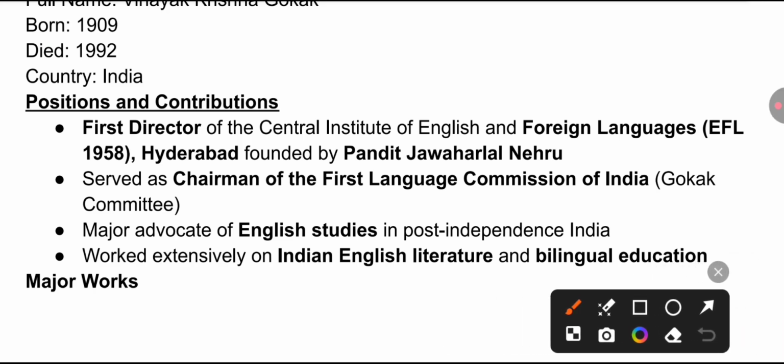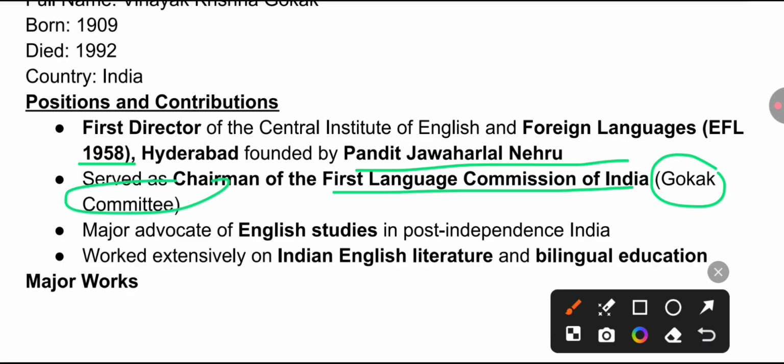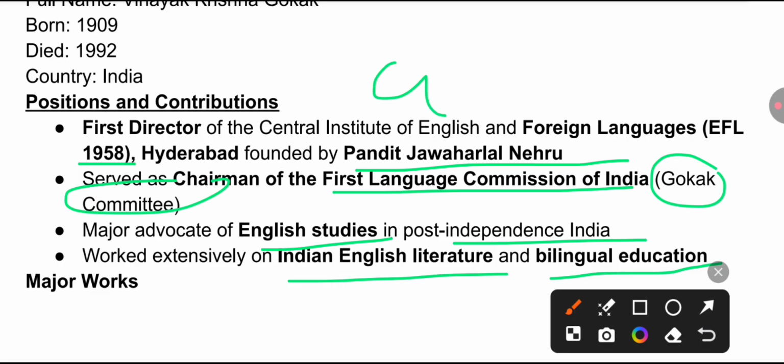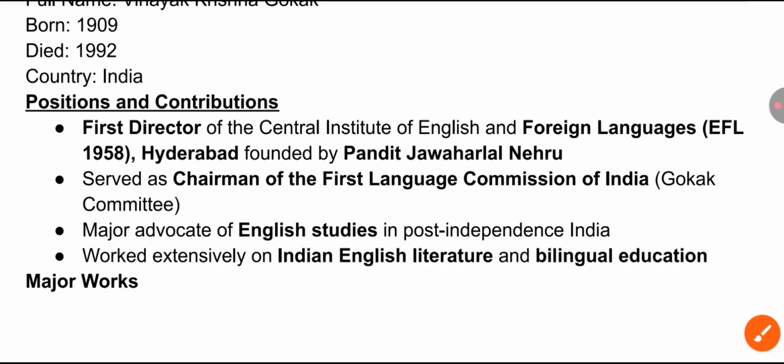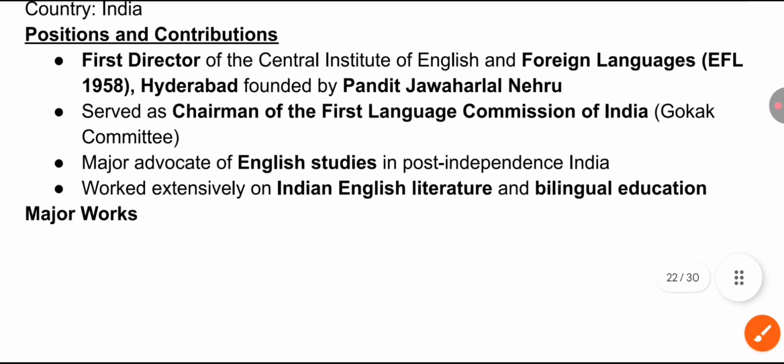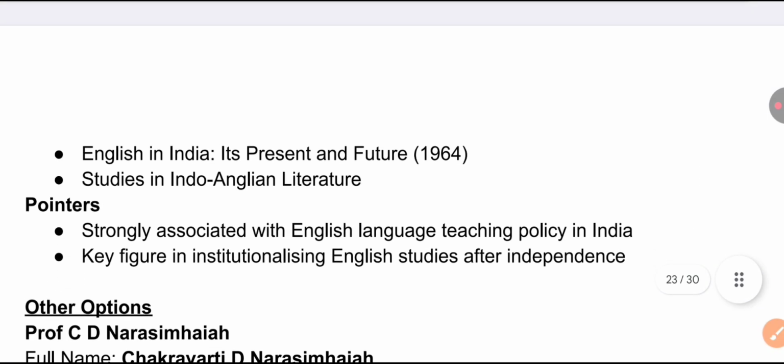So, the first director of the Central Institute of English and Foreign Languages, that is EFL, established in 1958 in Hyderabad, founded by Pandit Jawaharlal Nehru, was Professor V.K. Gokak, who served as chairman of the first Language Commission of India, also known as the Gokak Committee. He was a major advocate of English studies in post-independence India, and also worked extensively on Indian English literature and bilingual education. Remember the Gokak Committee, 1958, EFL, Hyderabad, and founded by Pandit Jawaharlal Nehru.